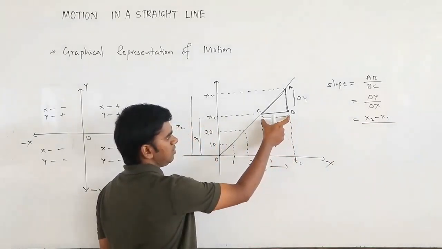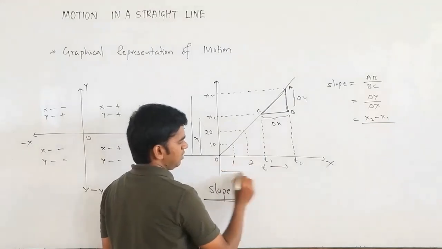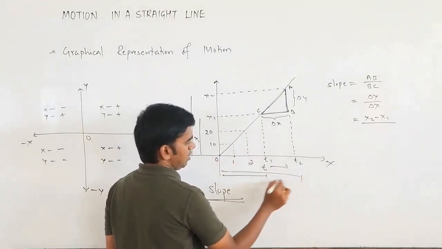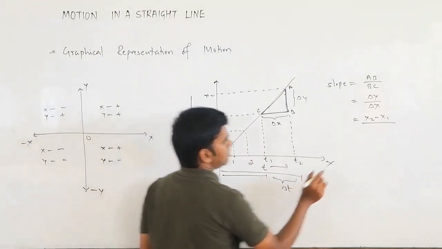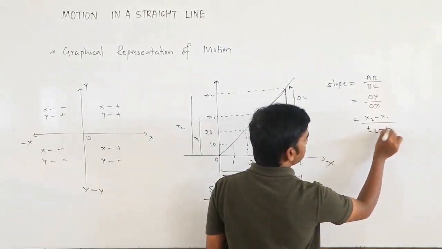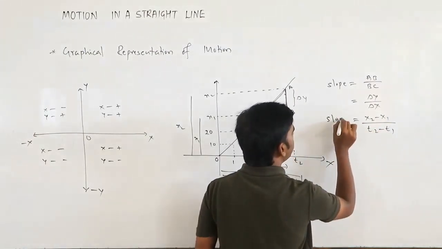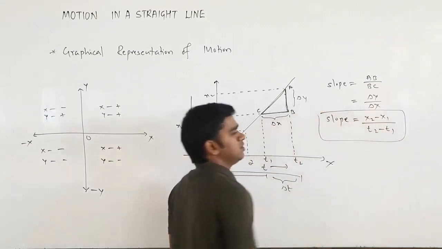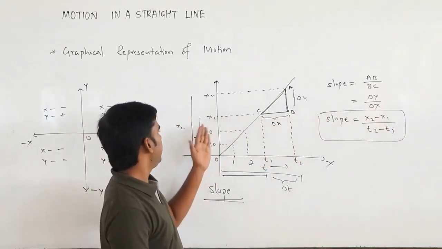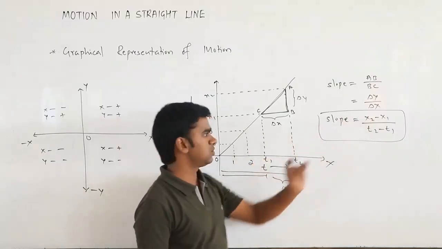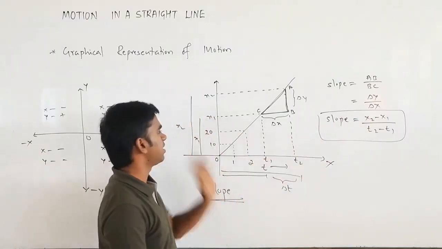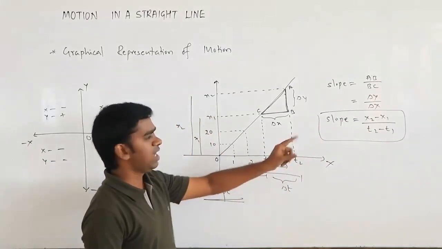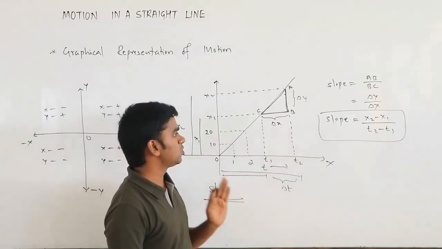This BC. So this is t2 minus t1. So this is what your slope. It may be x, y, or s, whatever. So don't get confused with this x and that x. Okay. So this is how you can calculate the slope.